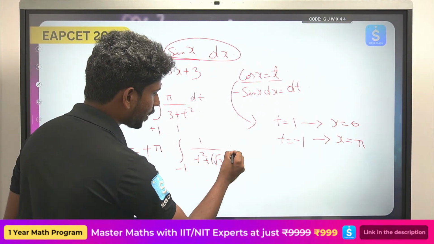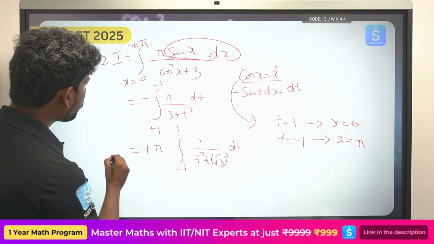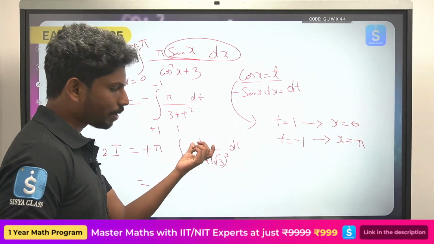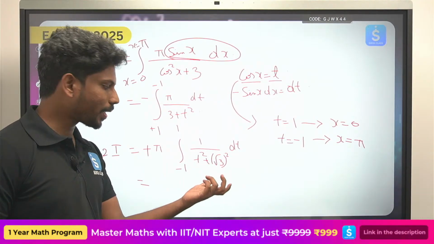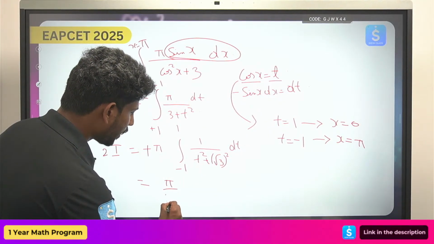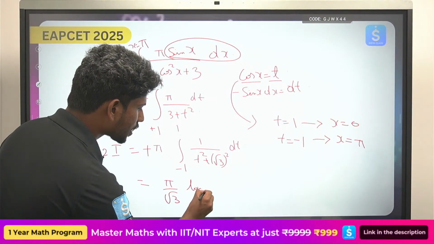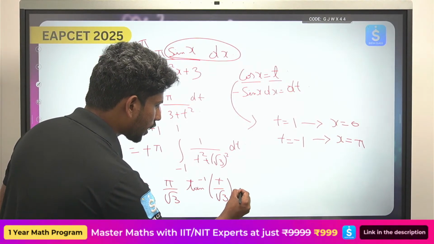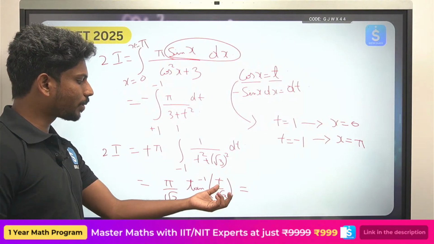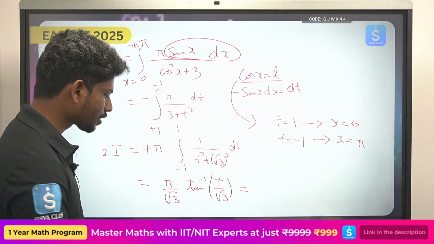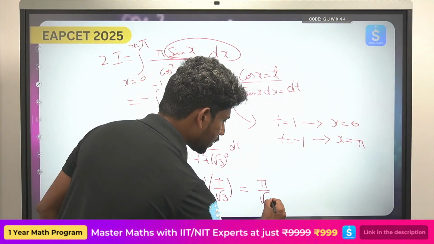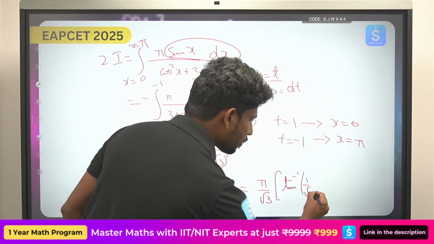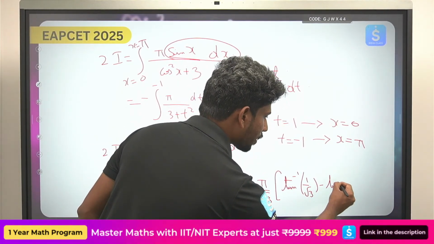Use the formula for 1 by x square plus a square again. Now 1 by x square plus a square integrates to 1 by a tan inverse x by a. So we get pi by root 3 tan inverse t by root 3. So what do we get here: upper limit minus lower limit. Pi by root 3 times tan inverse 1 by root 3 minus tan inverse minus 1 by root 3.